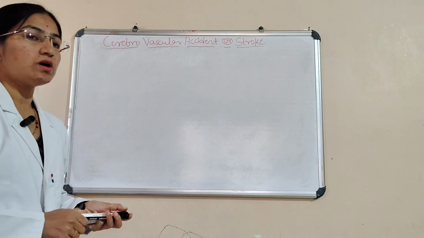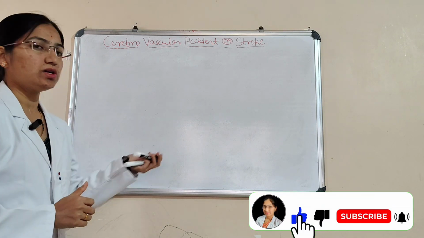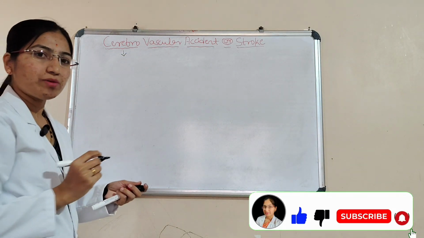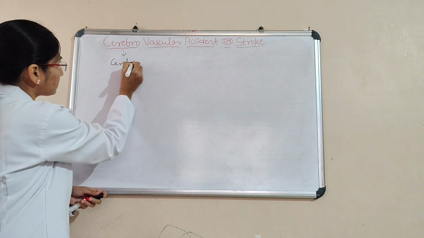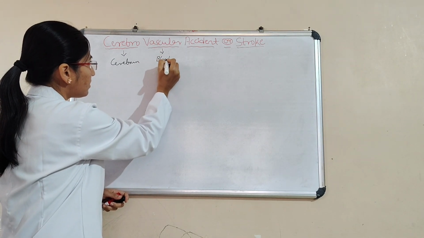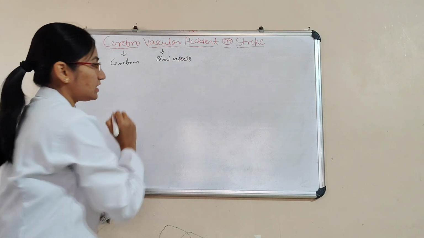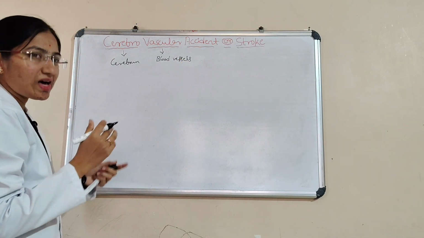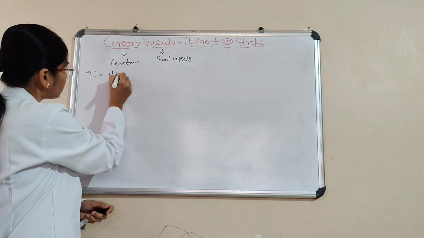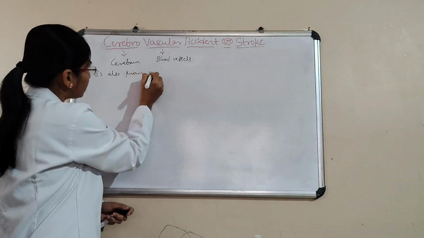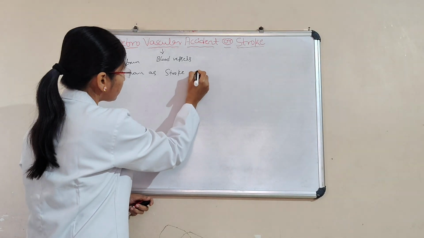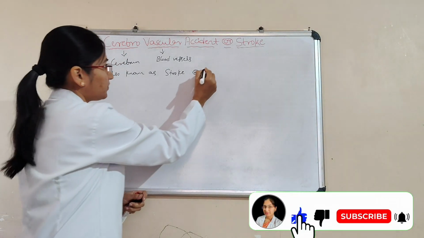In this class, we are going to study another new topic, that is cerebrovascular accident. It's also called stroke. Here, the word cerebro refers to cerebrum, and vascular refers to blood vessels. Cerebrovascular accident is also known as stroke or brain attack.